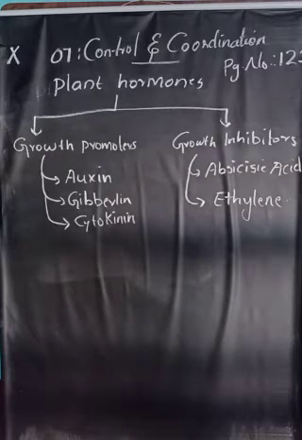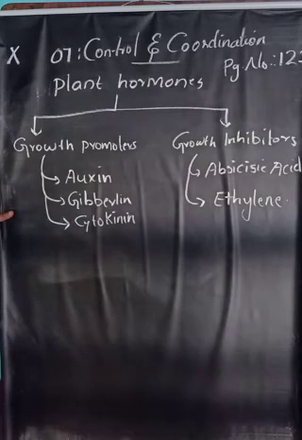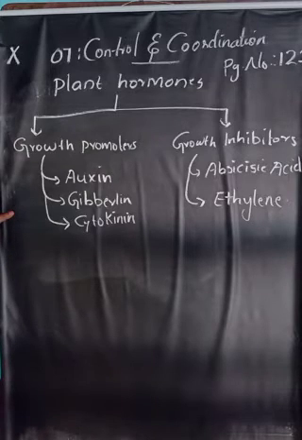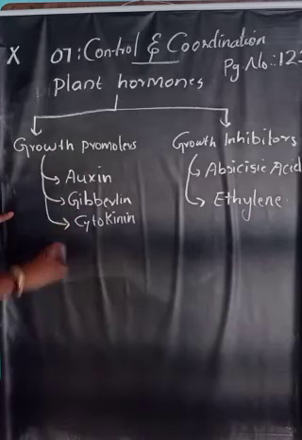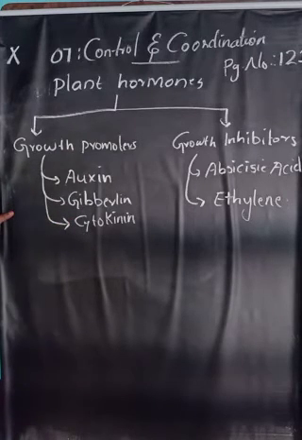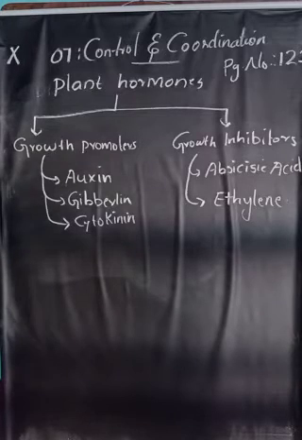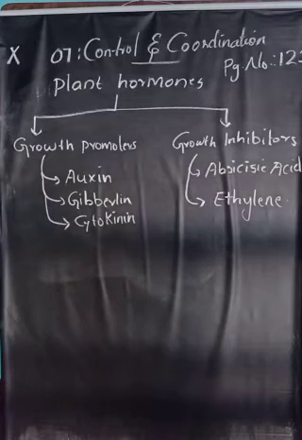So plant hormones are of two categories, growth promoters and growth inhibitors. Growth promoters are the hormones which help in the promotion of growth, that are auxin, gibberellin and cytokinin. Growth inhibitors are hormones which inhibit the growth, that are abscisic acid and ethylene. Now we will discuss these hormones individually.